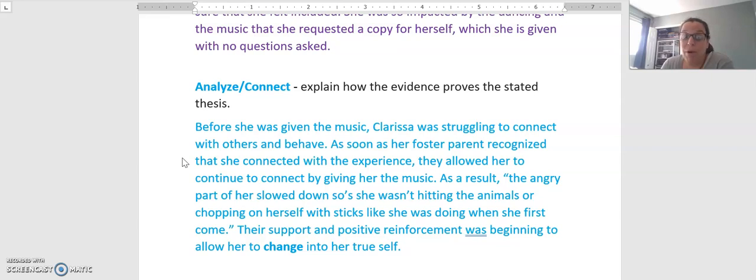As a result, the angry part of her slowed down so she wasn't hitting the animals or chopping on herself with sticks like she was doing when she first came. Their support and positive reinforcement was beginning to allow her to change into her true self. We're seeing how these two actions above in purple are connecting to how she's changing for the better.